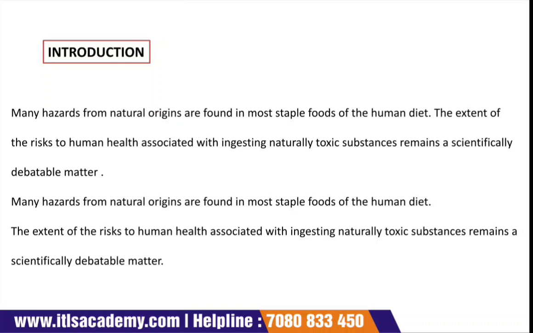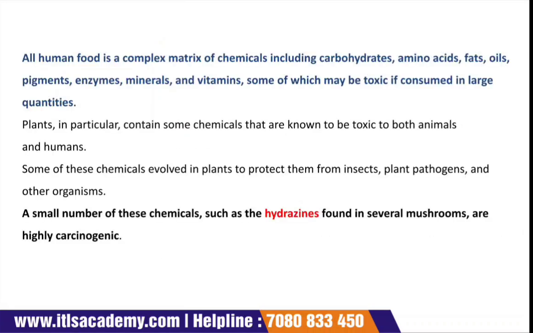The extent of the risk to human health associated with ingesting natural toxic substances remains a scientifically debatable matter. All human food is a complex matrix of chemicals.